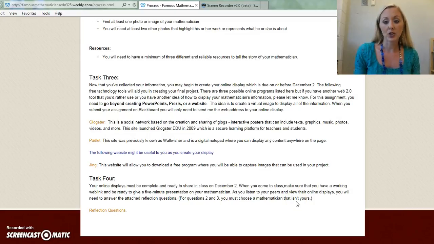When you come to class, make sure that you have a working web link and be ready to give a 5-minute presentation on your mathematician. So not only are you doing the project, but you need to also practice presenting your project before you come in to make sure you have a really good presentation for each of your classmates to hear. As you listen to your peers and view their online displays, you will need to answer the attached reflection questions.